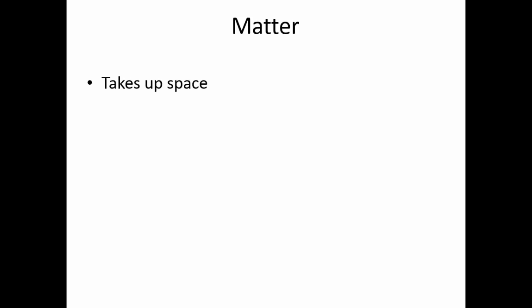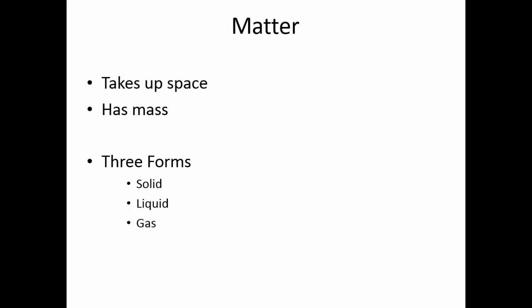The first level of organization in living things is chemistry, so let's see how chemistry comes alive. Matter is anything that takes up space and has mass. It exists in three forms. Solids have a definite shape, liquids take the shape of their container, and gases fill their container.